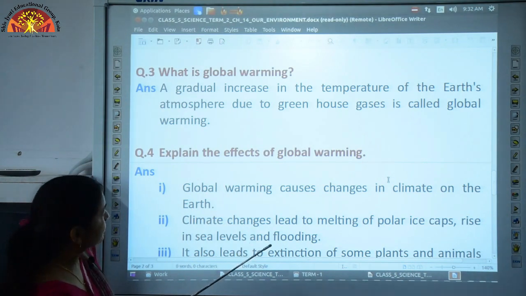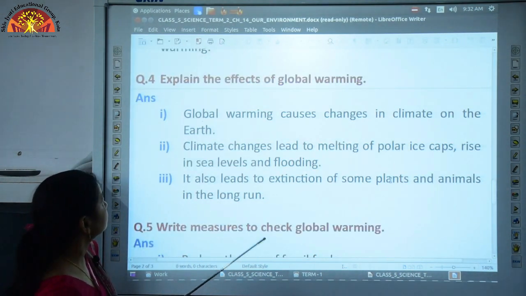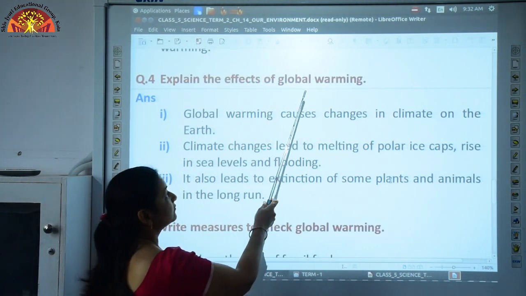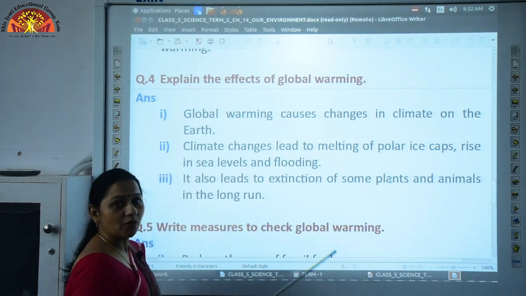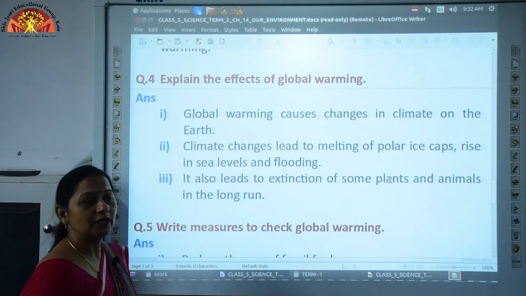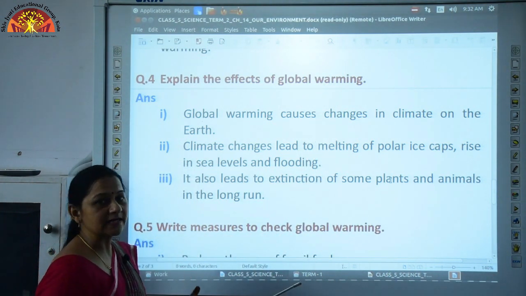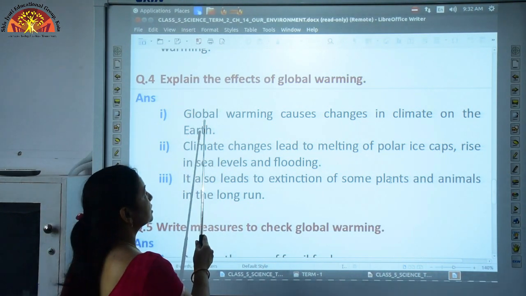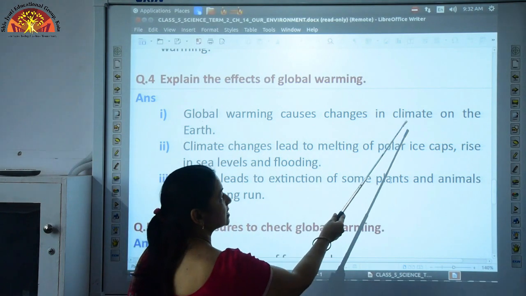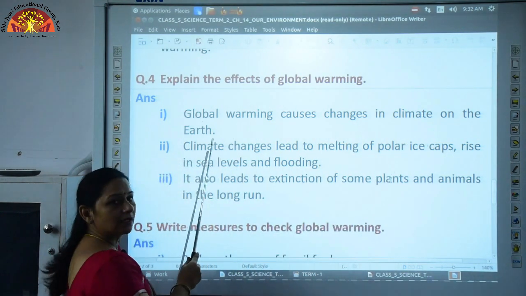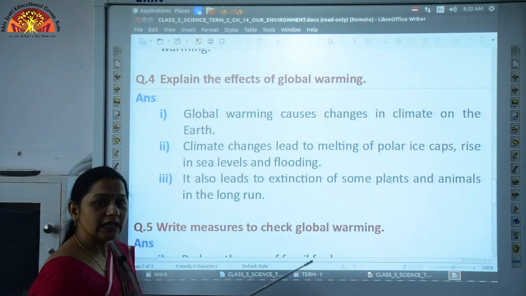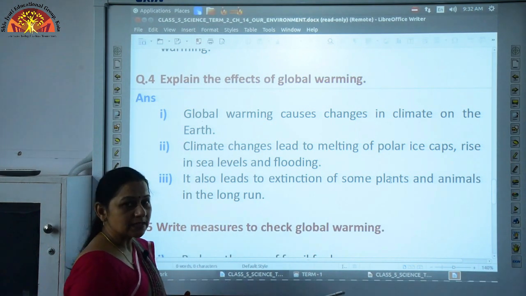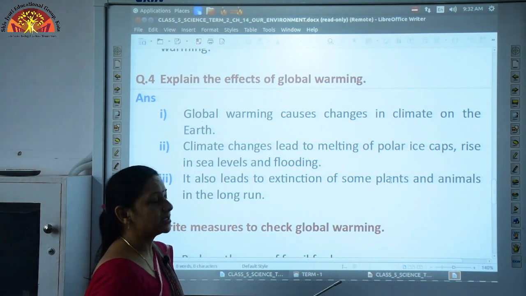Now, our fourth question, explain the effects of global warming. Now, what is the effect of this rise in temperature of the Earth's atmosphere? Due to the rise in temperature, global warming is causing changes on the Earth. Our climate is changing. The summers have become hotter nowadays.